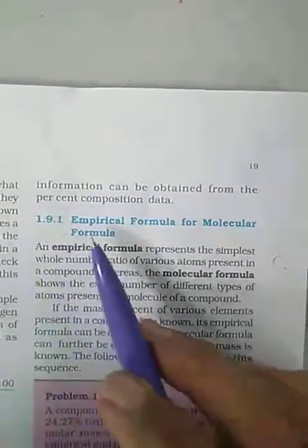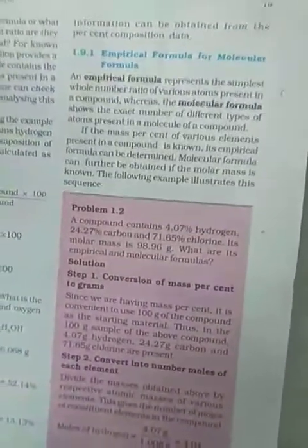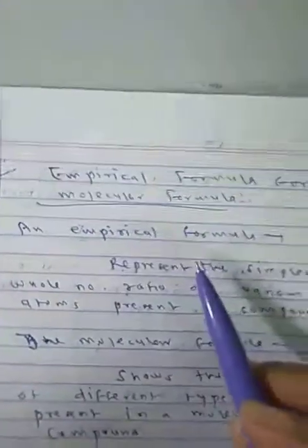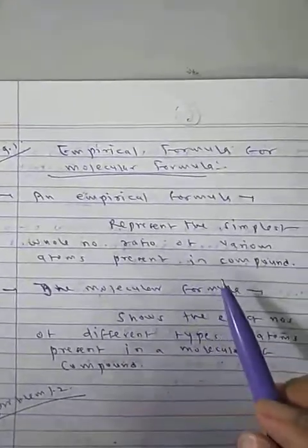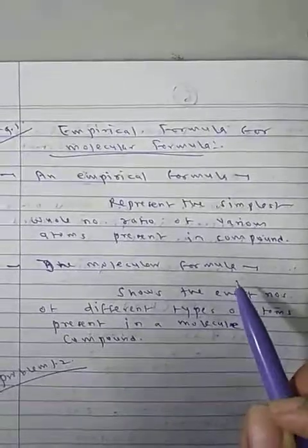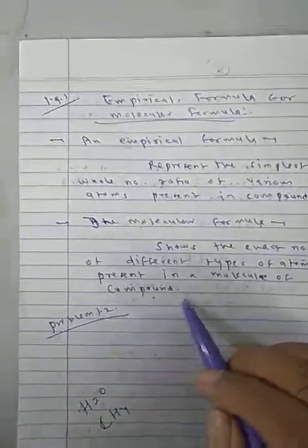Now our next topic is 1.9.1, empirical formula and molecular formula. Now what is the empirical formula and molecular formula? If I am saying H2O, if I am saying CH4, how will we find it? An empirical formula represents the simplest whole number ratio of the various atoms present in the compound. But the molecular formula shows the exact numbers of different types of atoms present in a molecule of a compound.